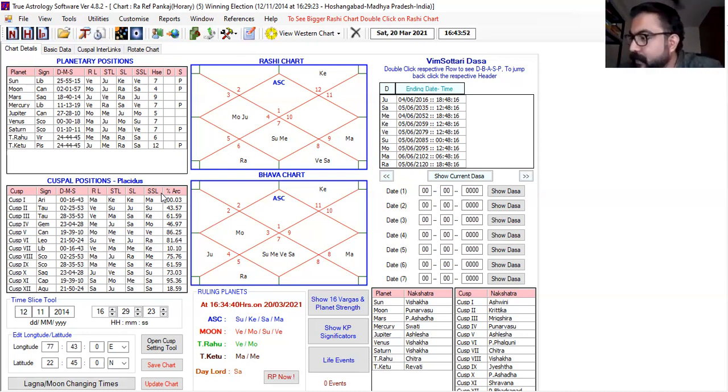And Saturn is appearing in 11 and 12. And Venus is appearing in 6, but Venus is also there in 5. Write down. Venus is not appearing in 11, not in 12.